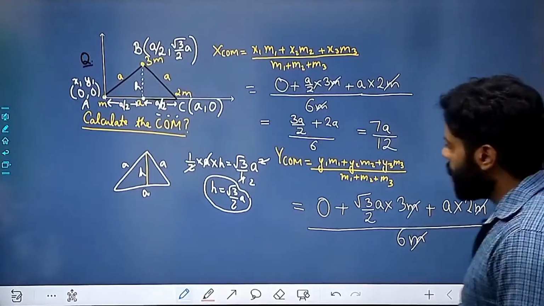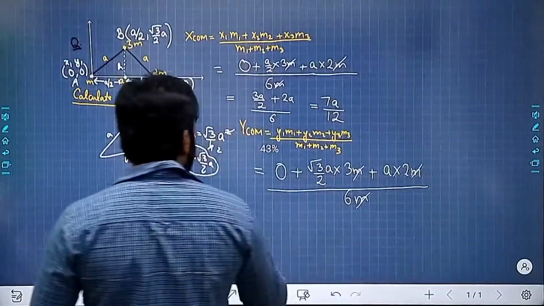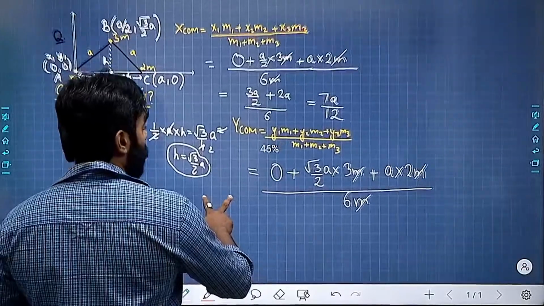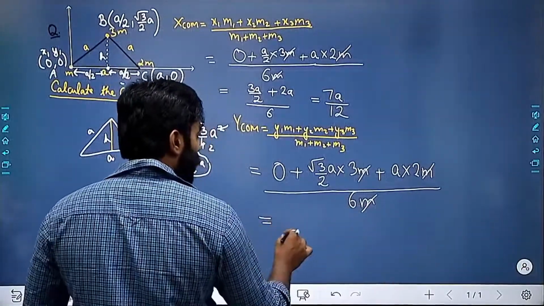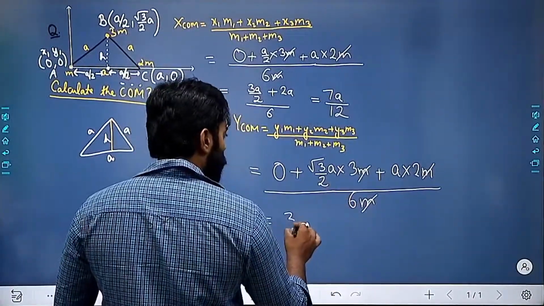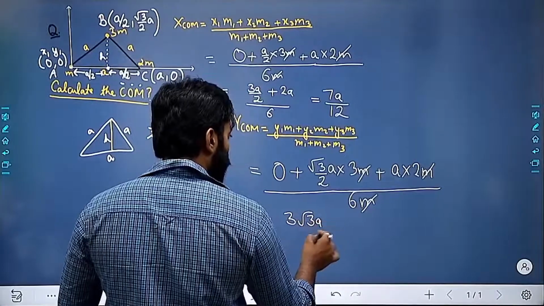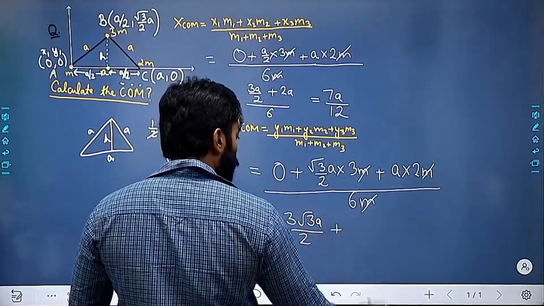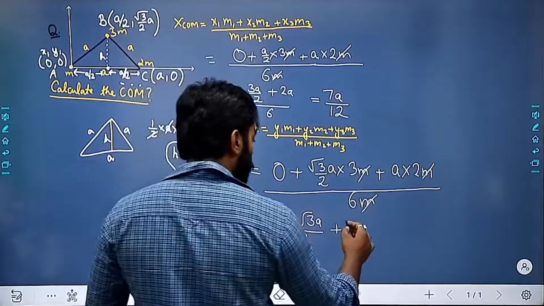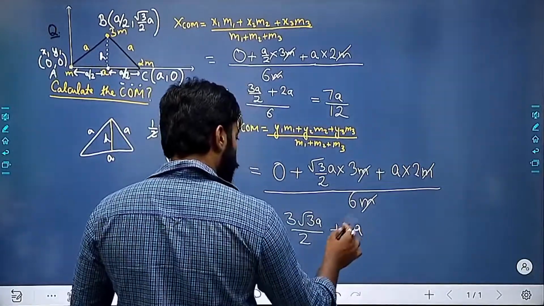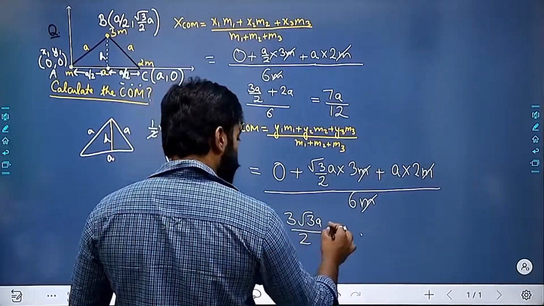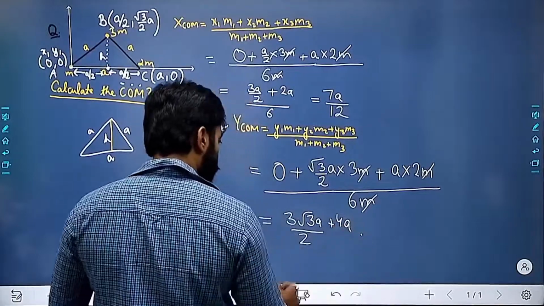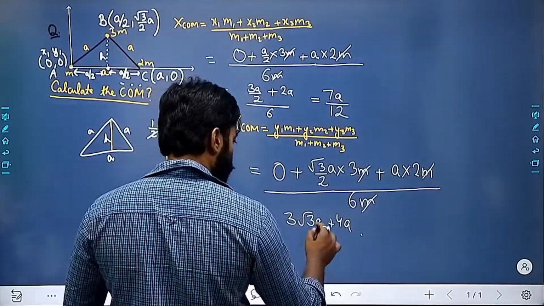M will cut, M will cut, and it will come out to be 3 root 3 a by 2 plus 2a, which I can write as 4a, over 12.